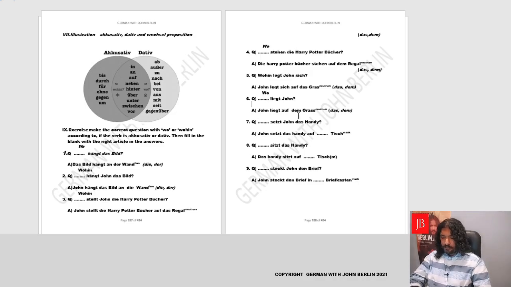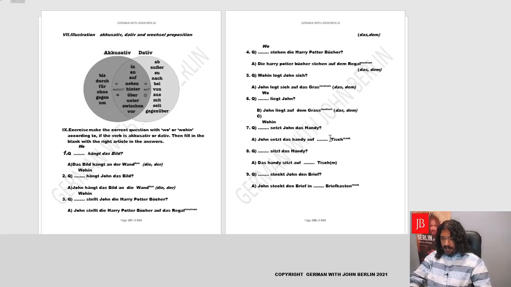Yes, neutrum. Dash setzt John das Handy. Okay, where does John put the mobile? Yes. So it's to where does John put the mobile? It's wohin. Wohin setzt John das Handy? Very good. Let's find out. So John setzt das Handy. John puts the handy auf das Tisch.